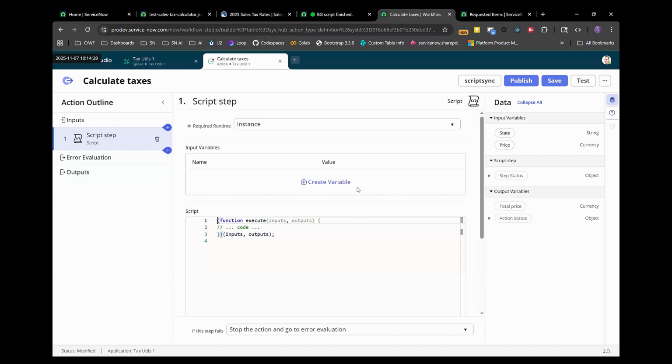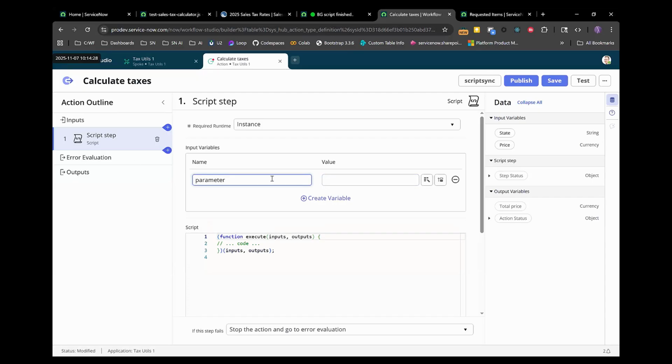And so this part feels a little repetitive when we just have this one step, but the idea here is that the action has the inputs and outputs, and all of these different steps can have a variety of inputs and outputs. In this case, we just have the one step, so I'm going to say the state, and the value here is going to be from the input, and that's going to be the state.